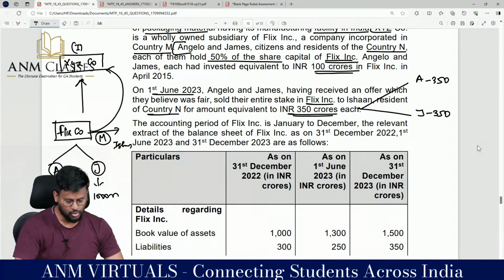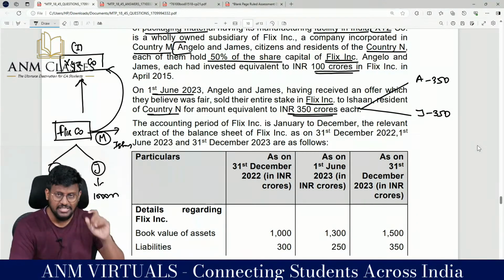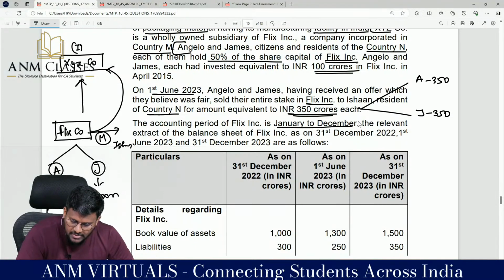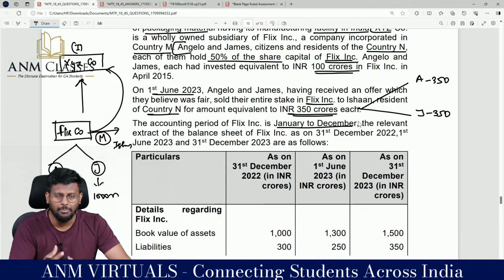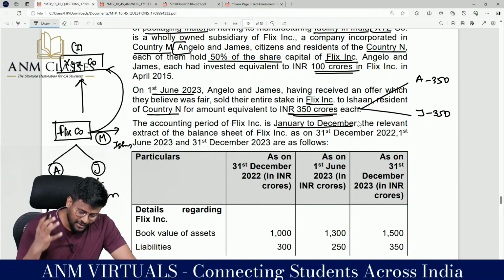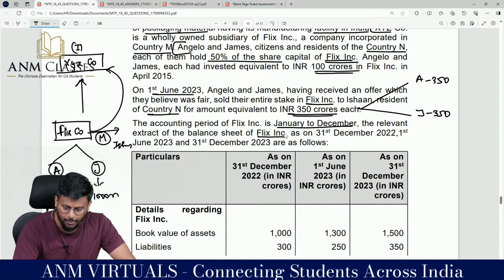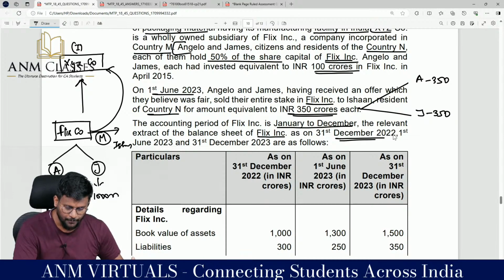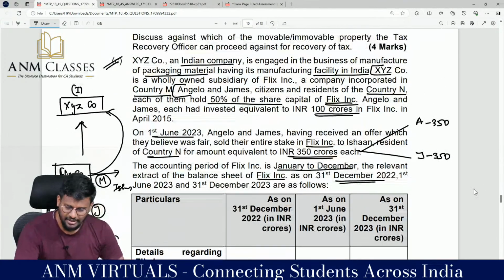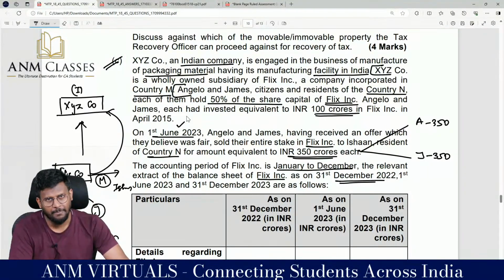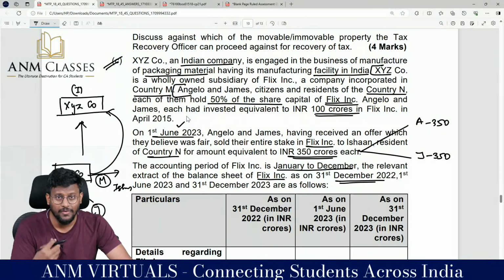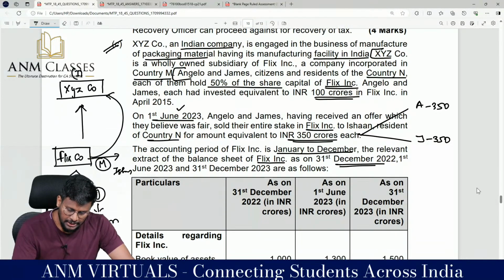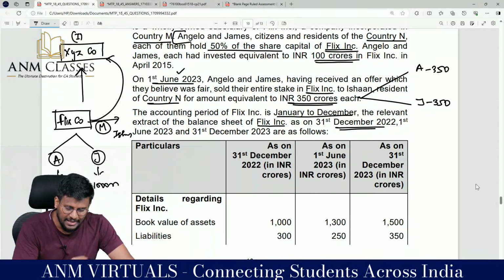Both got 350 crores. The accounting period of Flix Incorporation is January to December. We just now studied that the accounting period may be 31st March, but this accounting period is from January to December. The relevant extract of the balance sheet of Flix Incorporation as on 31st December, the year end, and 1st June. Is there any relevance for 1st June? Yes, on 1st June they received the offer, that is the date of transaction. So we have to check that 15% condition. If the value exceeds 15%, on that date we have to value.